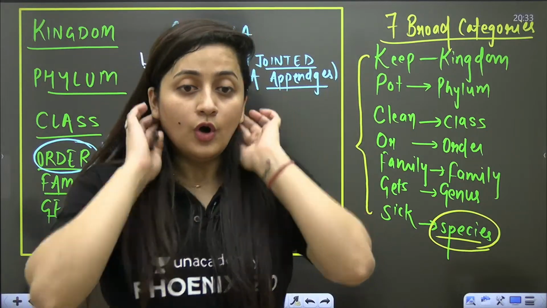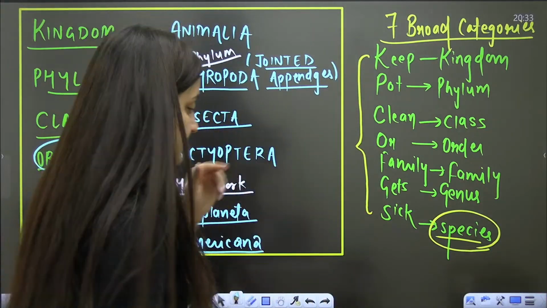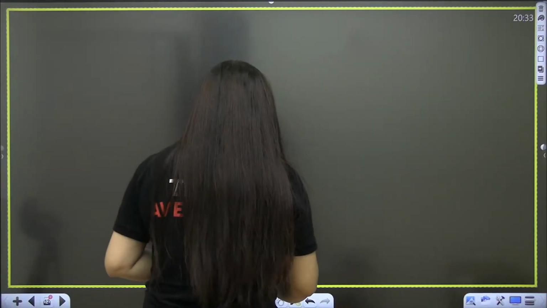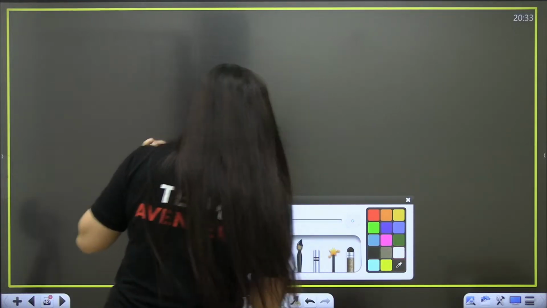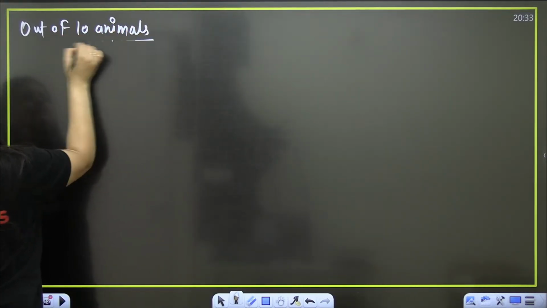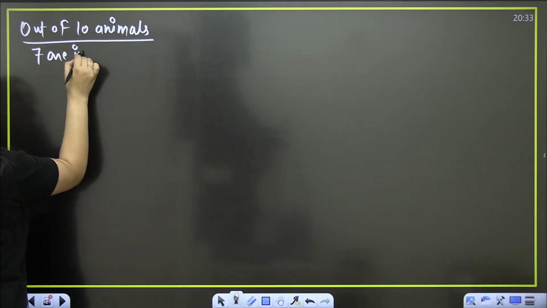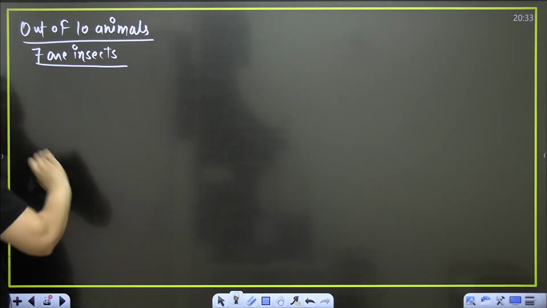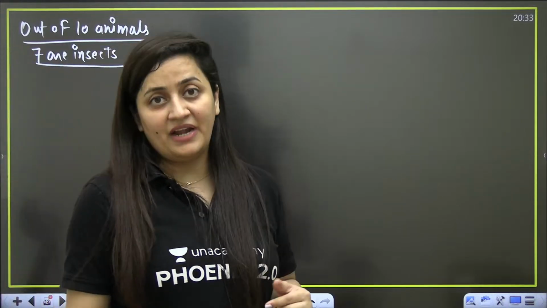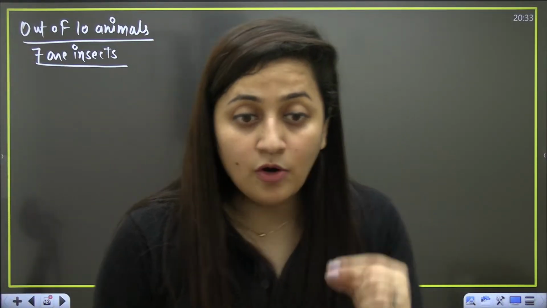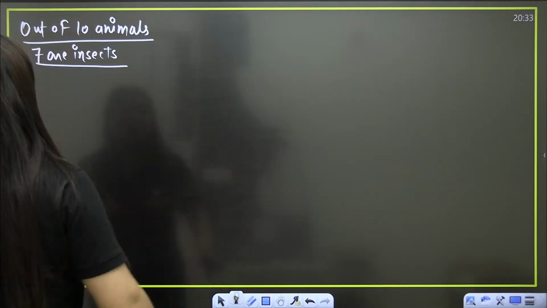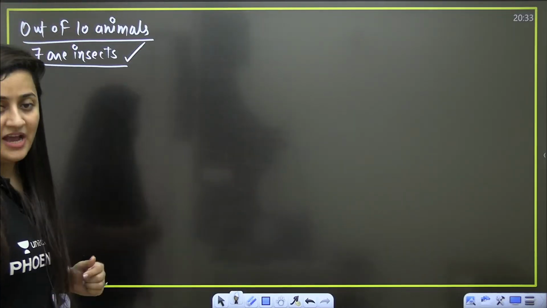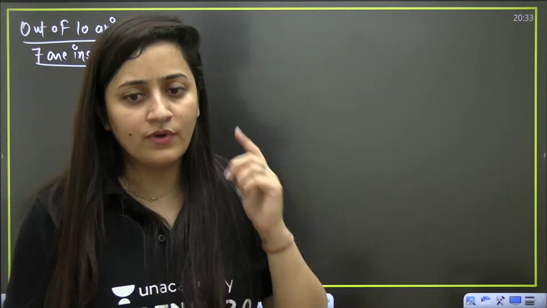Okay, bache? So arthropods are basically the insects. Now, as I said, Arthropoda is the largest phylum of the animal kingdom. So students, on this planet, out of every 10 animals, 7 are insects. So you can imagine that animals of this phylum, especially of class Insecta, are widespread. Just imagine, and why is it so? We will discuss it.